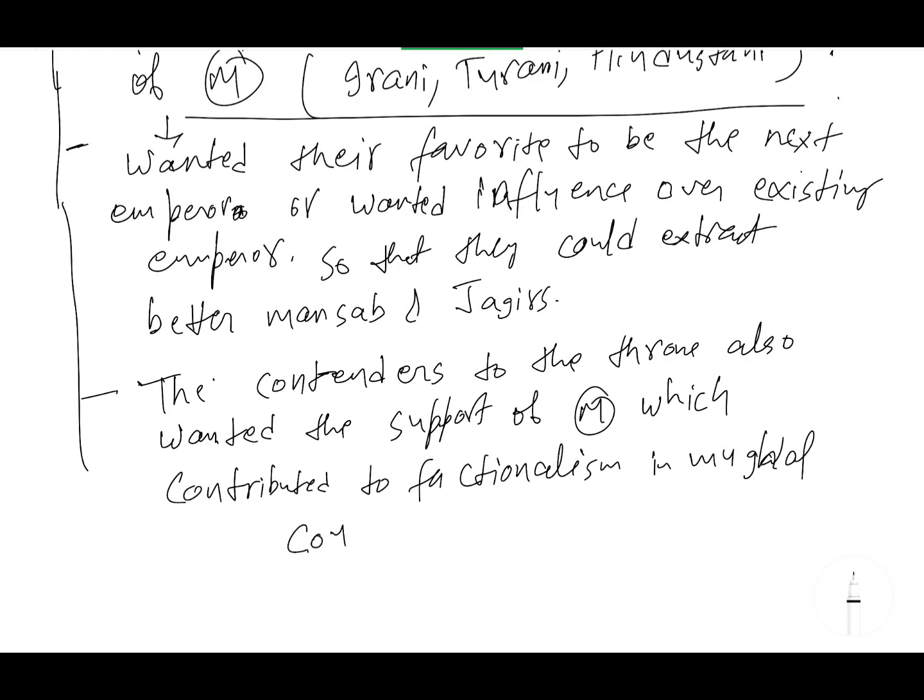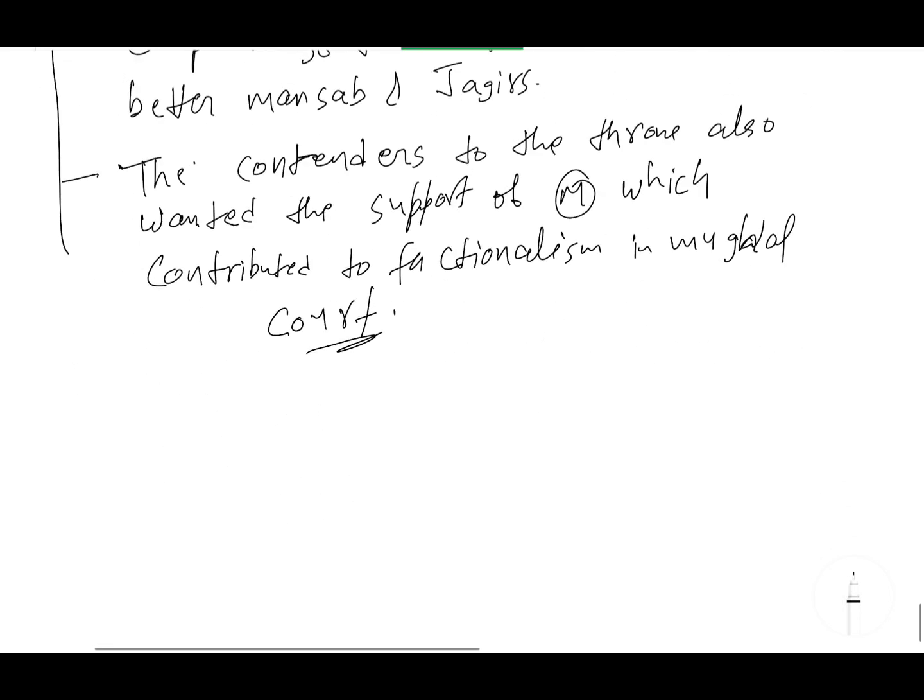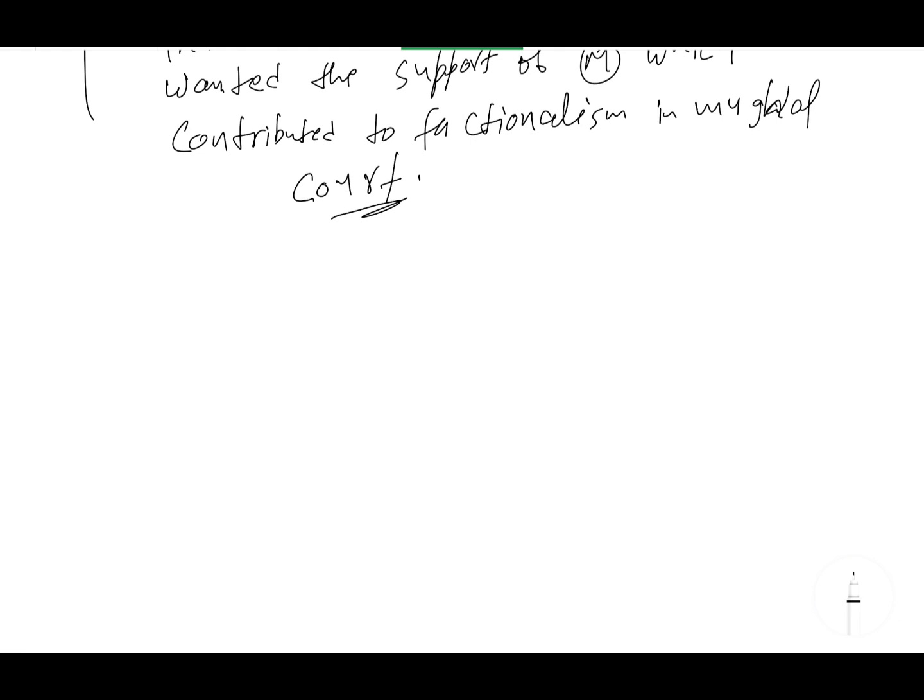So that's why in that chart, in that diagram, I have written uncontrolled factionalism, because now both have been involved in the factionalism. Okay, so now we can write something about the Mansabdar groups.